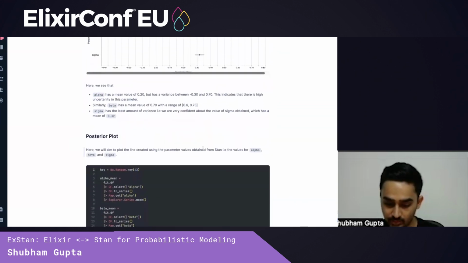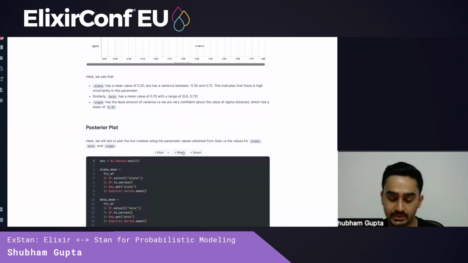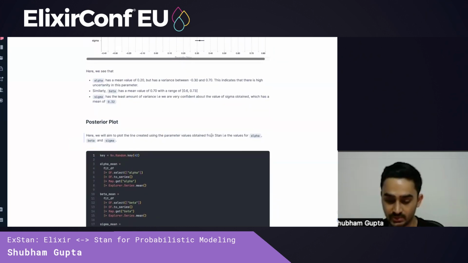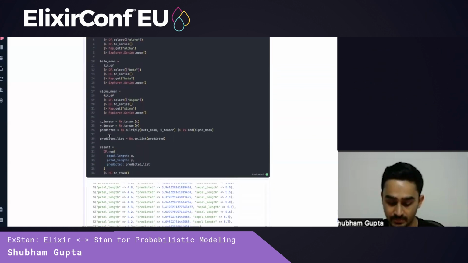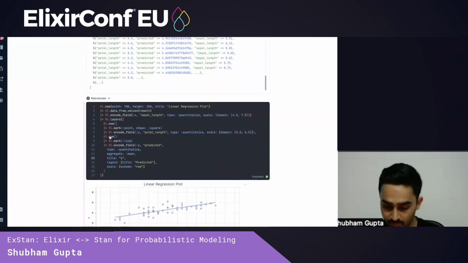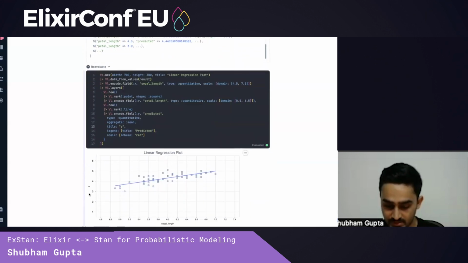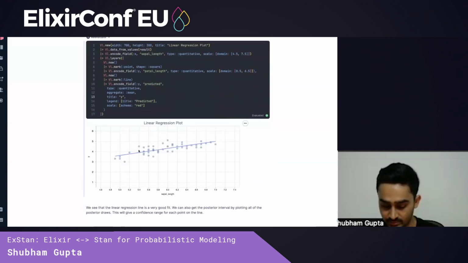Finally, we look at our posterior plot where we'll aim to create the linear regression line obtained using the parameters we got from Stan, that is using the mean values for alpha, beta, and sigma. And when we plot this, we see that the linear regression line is actually a pretty good fit. We can also get the posterior interval by plotting all posterior draws to get the uncertainty estimate or the confidence